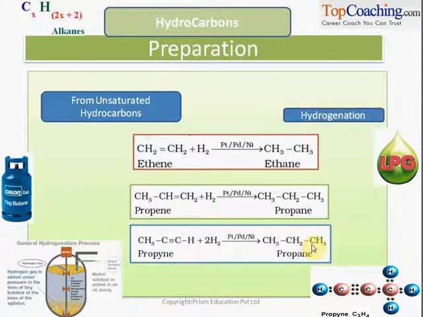And as one would assume, since we are making them react with hydrogen, this reaction is known as hydrogenation of unsaturated hydrocarbons. So hydrogenation of unsaturated hydrocarbons in the presence of catalysts, that is platinum, palladium and nickel, leads to the formation of saturated hydrocarbons or alkanes.